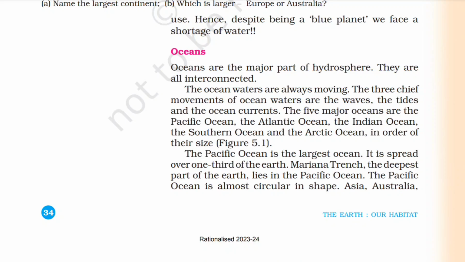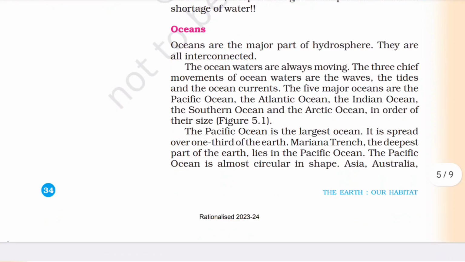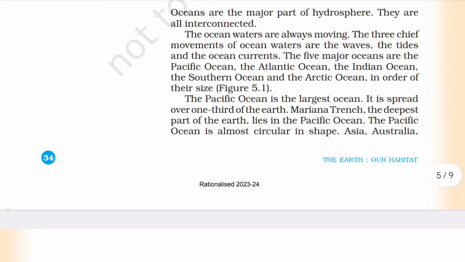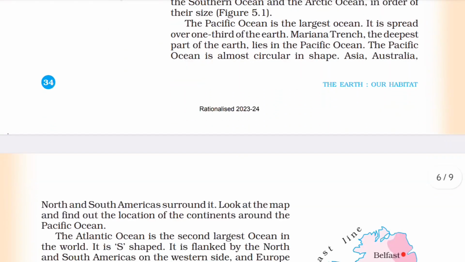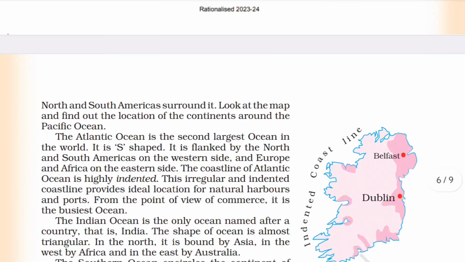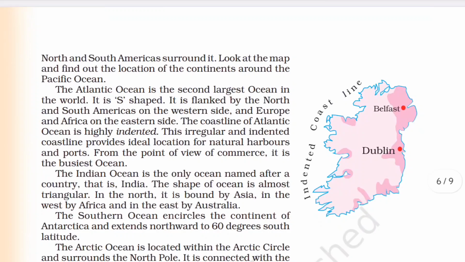The five major oceans are the Pacific, Atlantic, Indian, Southern Ocean, and Arctic Ocean, in order of their size. Pacific is the largest ocean. It is spread over one third of the Earth. Mariana Trench, the deepest part of the Earth, lies in the Pacific Ocean. The Pacific Ocean is almost circular in shape. Asia, Australia, and North and South America surround it. Look at the map and find out the location of the continents around the Pacific Ocean.